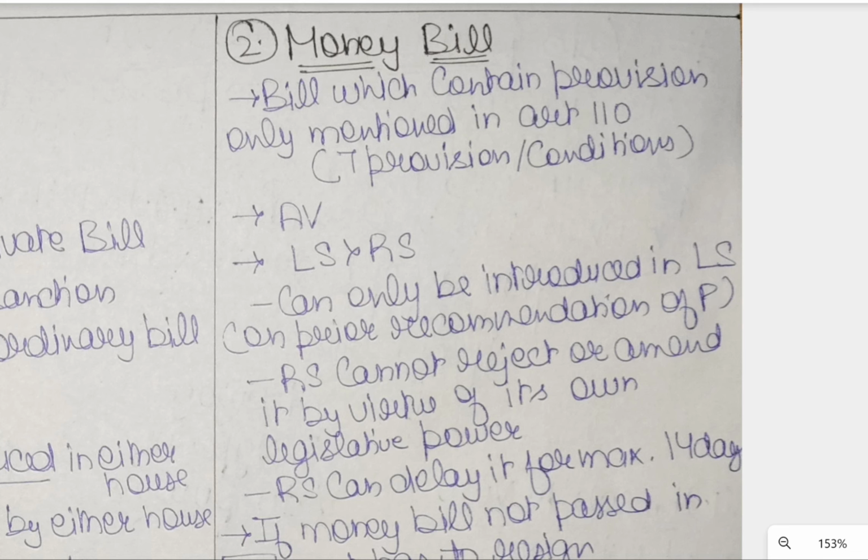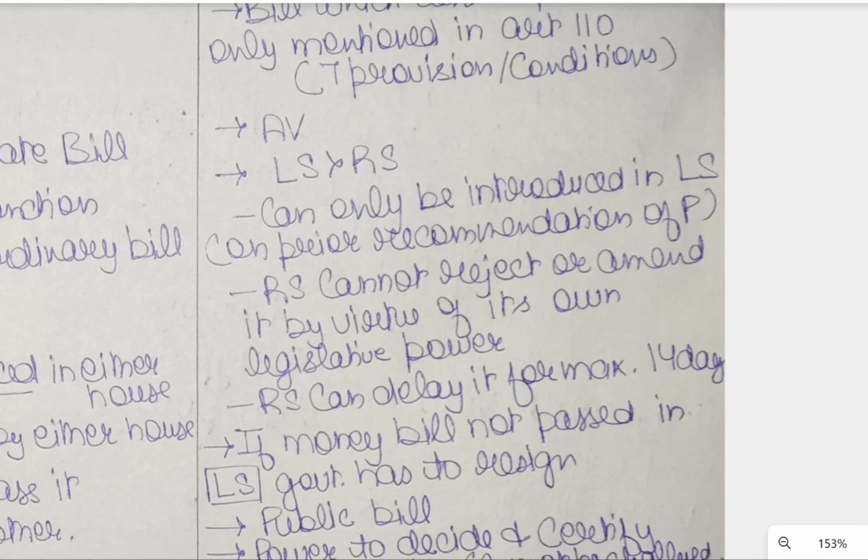Secondly, on a money bill, the President can give assent, and can also withhold the assent. So the President enjoys absolute veto, and no suspensive or pocket veto, in case of a money bill. Here the Lok Sabha enjoys more power than the Rajya Sabha. What it signifies is that the money bill can be introduced only and only in Lok Sabha.